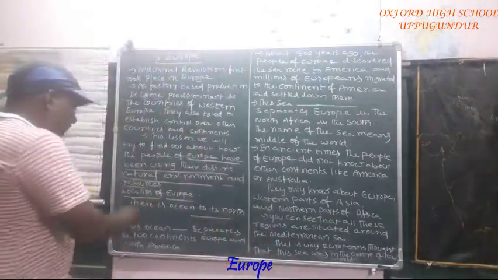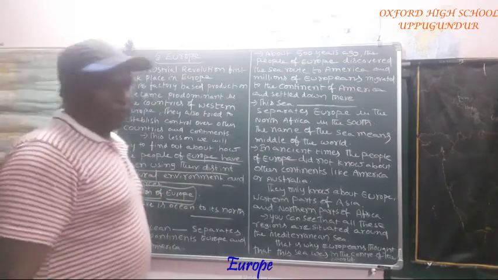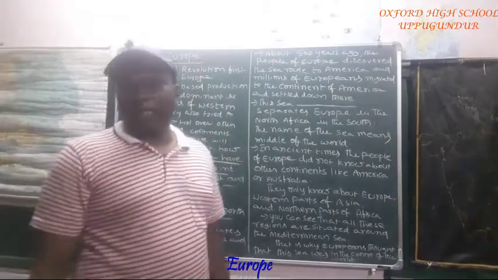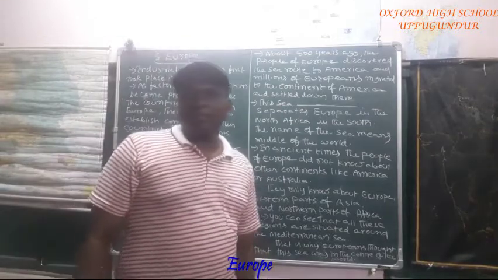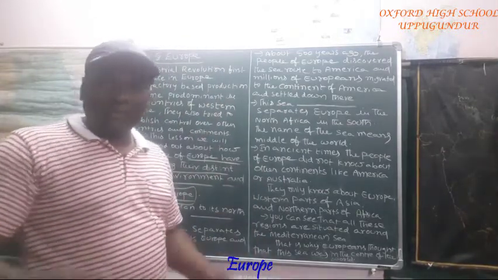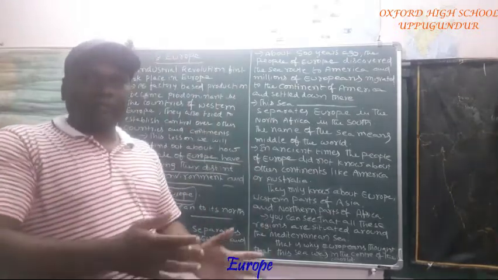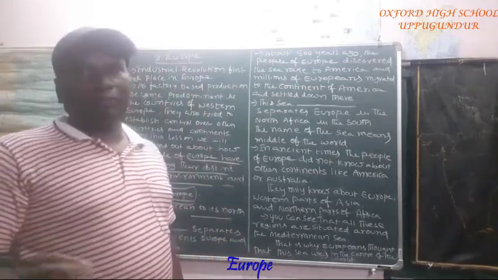Come to the location of Europe. Next is the location of Europe. If you see India, we have the Himalayas on the north side, the Arabian Sea on the west side, and the Indian Ocean on the south side. Such boundaries we have. If you compare this with Europe, Europe also has some boundaries, isn't it?